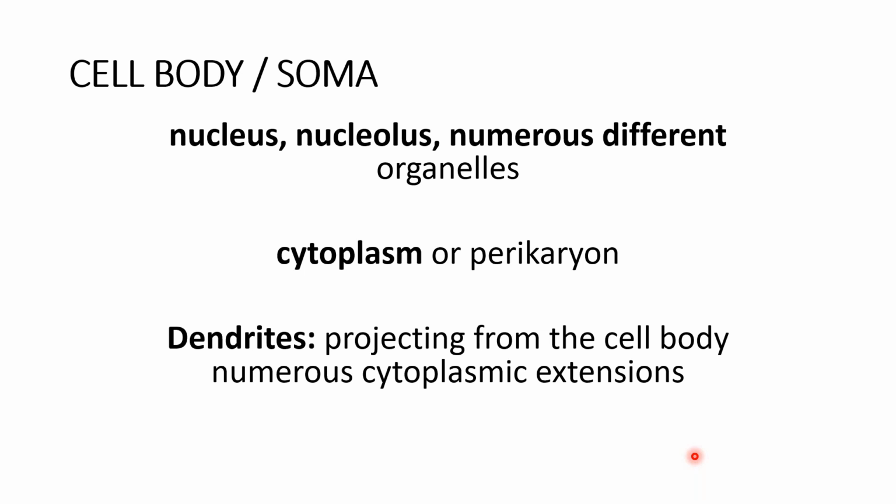Cytoplasm or the perikaryon, and dendrites projecting from the cell body, which are numerous cytoplasmic extensions of the cell body that increase the surface area. The function of these dendrites is to increase the surface area, so one neuron can receive information from a larger area. That is the advantage of having dendrites, which are cytoplasmic extensions. That means the plasma membrane of the cell plus the cytoplasmic extensions together are called the dendrites.